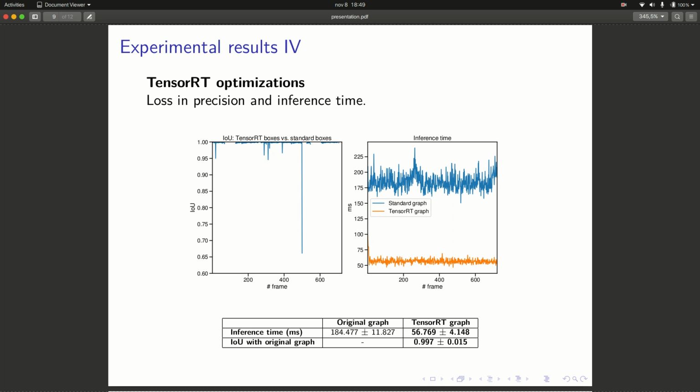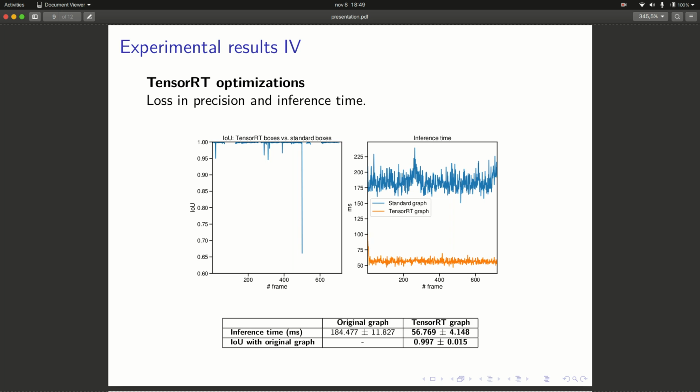However, in the inference time, we can see in the right graph and in the table that the TensorRT graphs require a much lower time to infer over an image than the standard graph.